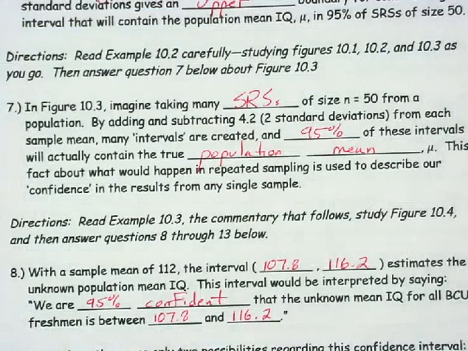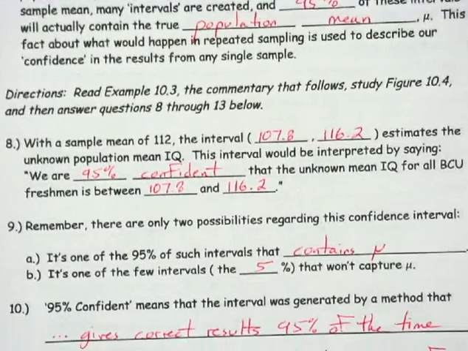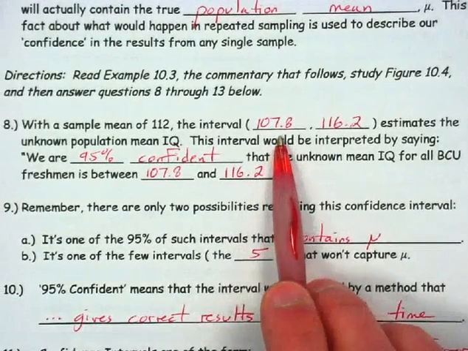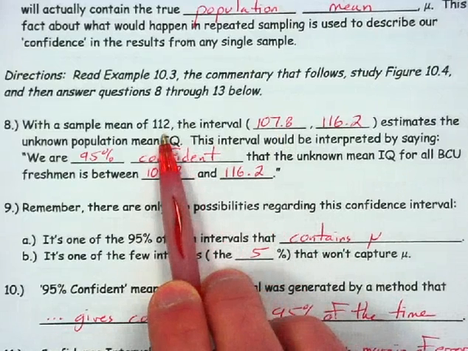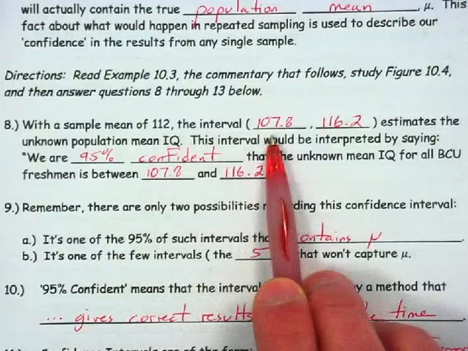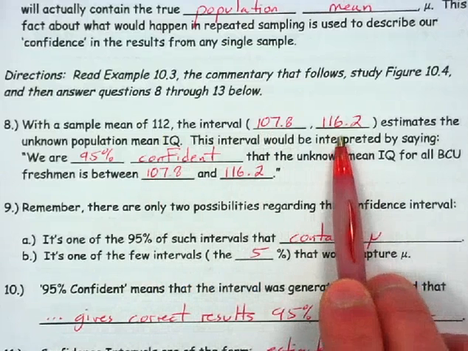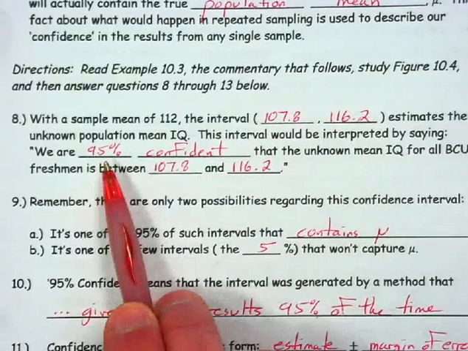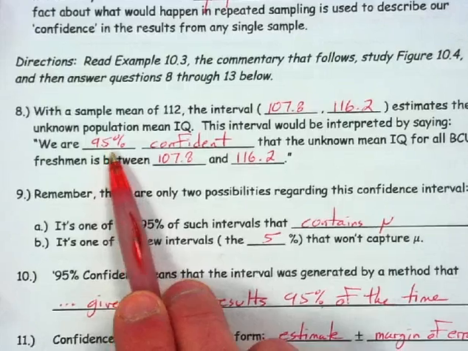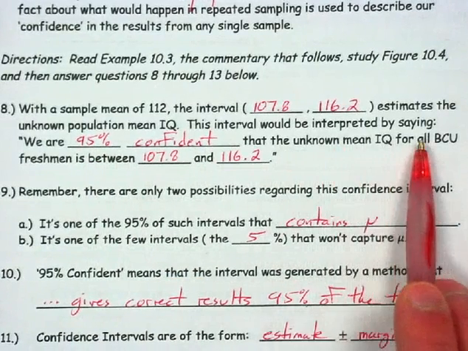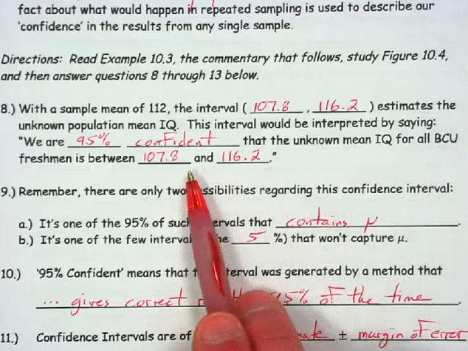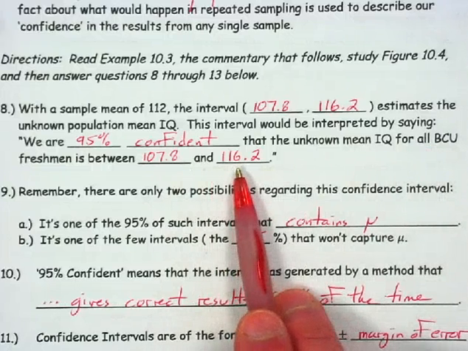So then, on the back side of the study guide, understand then, this is the actual interval that we calculated using the sample mean of 112 and the standard deviation of 4.2. We got an interval of 107.8 to 116.2. And the way that we would interpret this interval, we would say that we are 95% confident that the unknown mean IQ for all big city university freshmen is between 107.8 and 116.2.